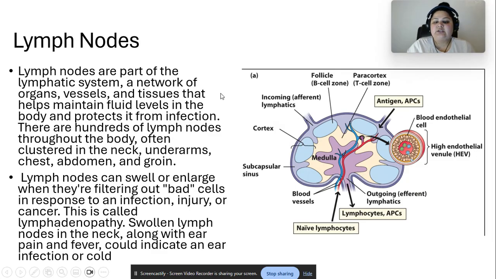All right. So this is the structure of a lymph node. That is a subcapsular sinus. This particular area is the cortex, and this is the medulla. This is the paracortex. Okay, this is incoming afferent, and this is efferent, so that's outgoing, and that's incoming. This is for antigen.